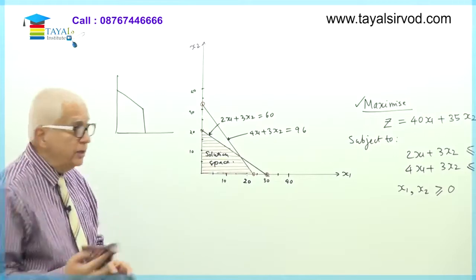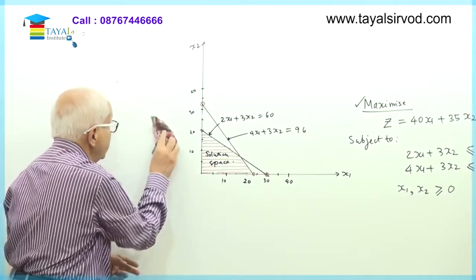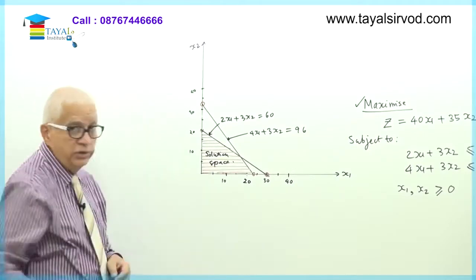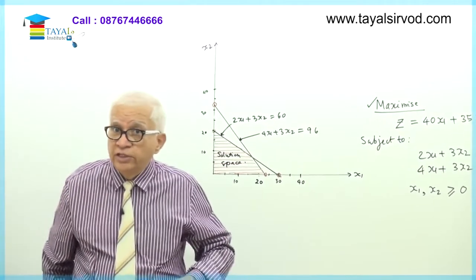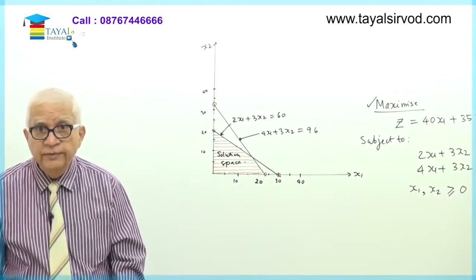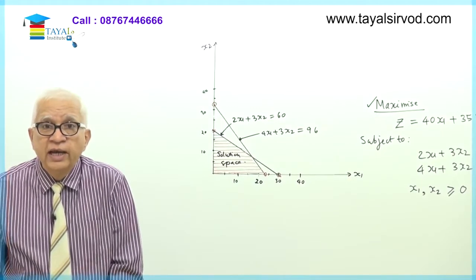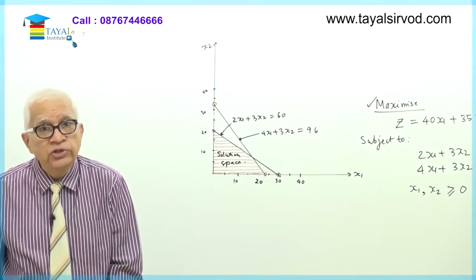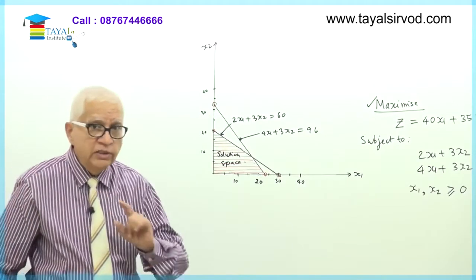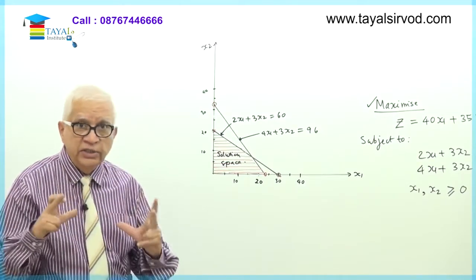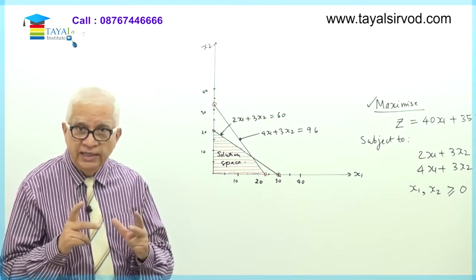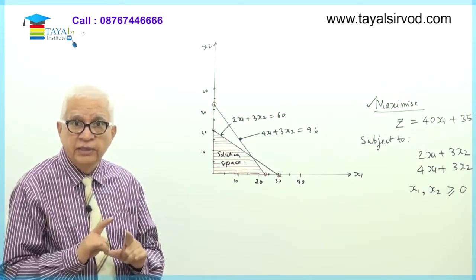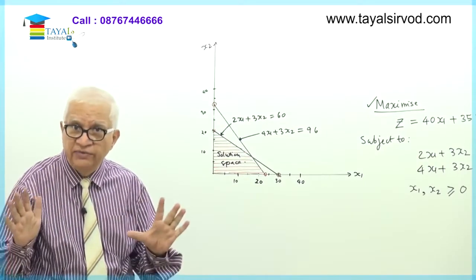Okay, now how many points are there in this solution space? There are millions of points. Where do I find the solution? I cannot be hunting around for the solution in all the million points in this shaded area. Fortunately, the solution lies at the vertices or the corner points of the solution space. Now see, this is what? A triangle is a three-sided figure. A quadrilateral is a four-sided figure. A pentagon is a five-sided figure, and so on.